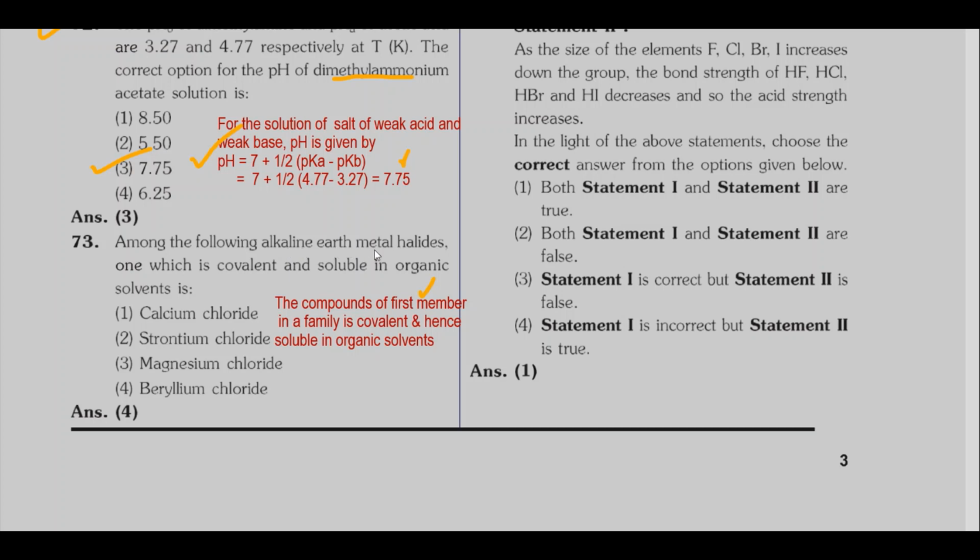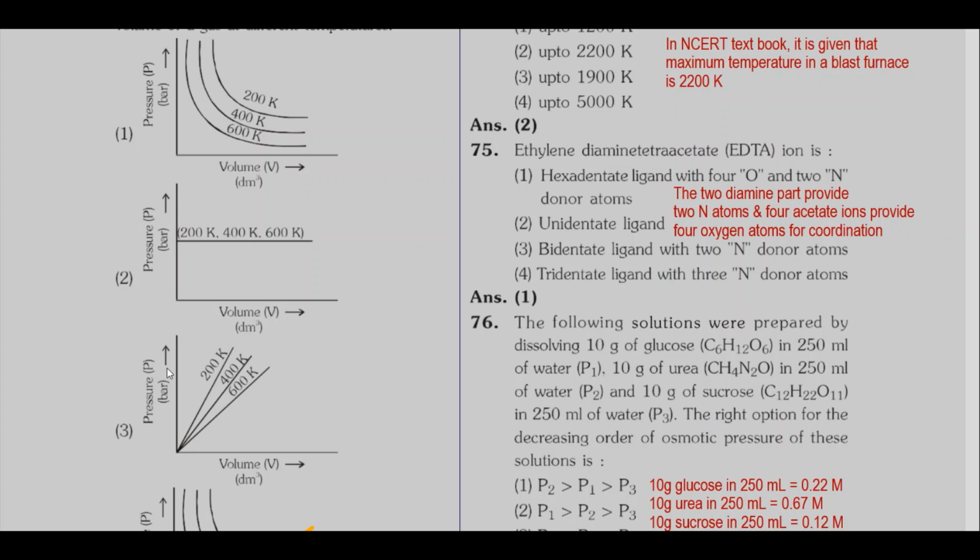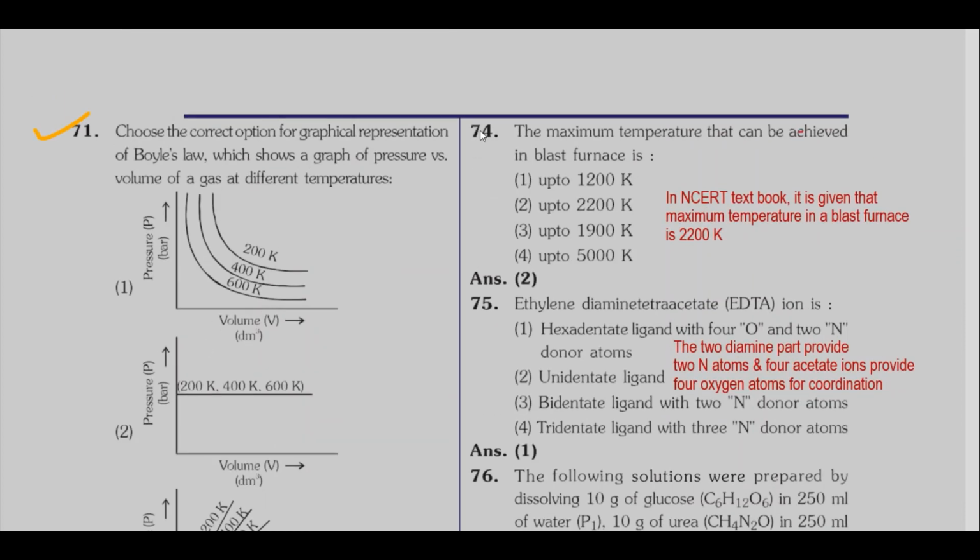So beryllium compounds are covalent in nature. So option 4 is correct. Next question 74. Maximum temperature that can be achieved in a blast furnace. In the NCERT textbook, it is clearly given that the maximum temperature in a blast furnace is 2200 Kelvin. So option 2 is correct.